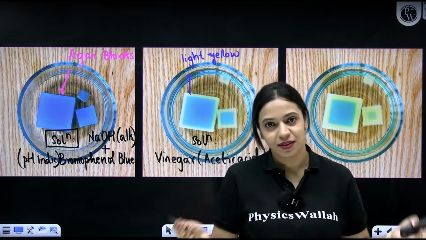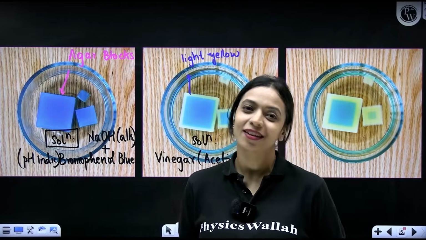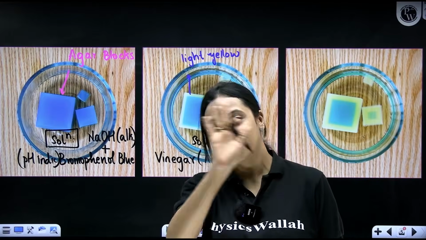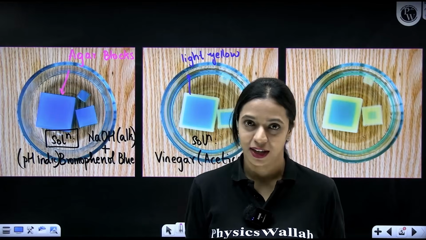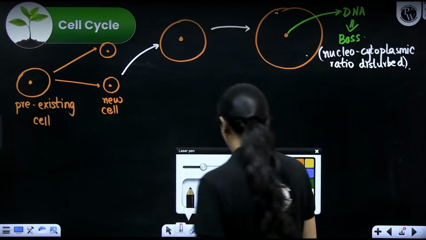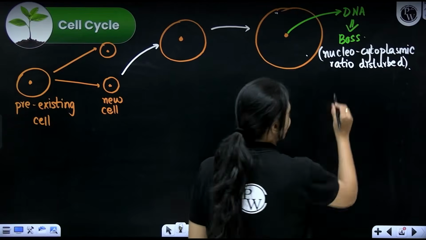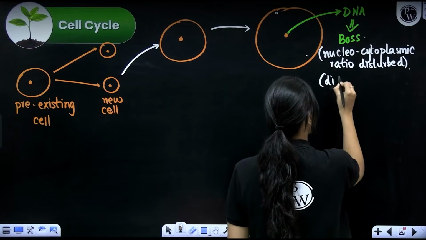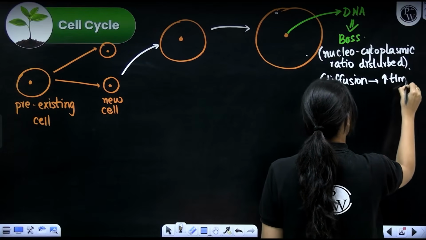So that's why cells, being the clever things that they are, know that if they grow too big, it's not going to work out in their favor. So it's like, okay, I'm done. This is all I can do. I've done my best. Now I can't handle it anymore. Let's divide and become smaller again. Once the nuclear cytoplasmic ratio has been disturbed, the cell will make a decision to undergo cell division. So this is one of the reasons why it decides to undergo cell division. Another reason is that diffusion will take a very long time.